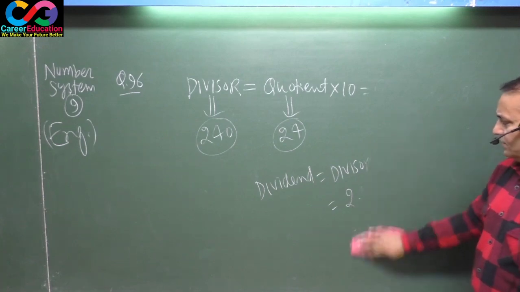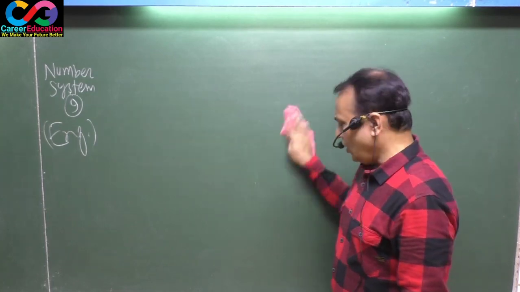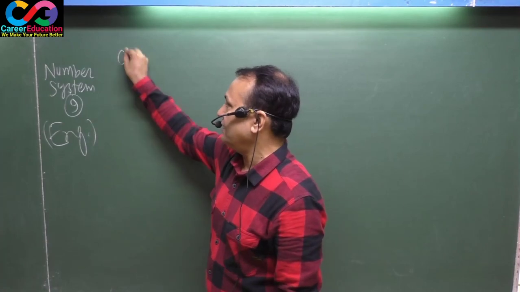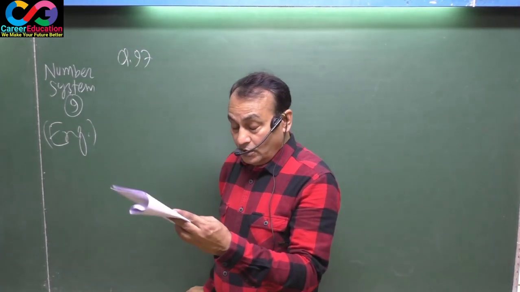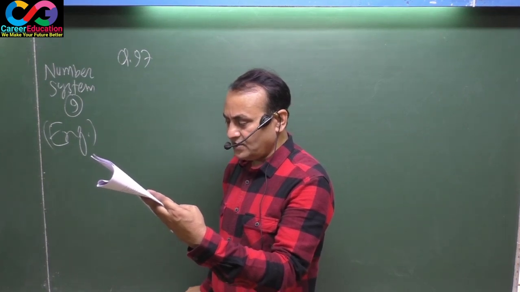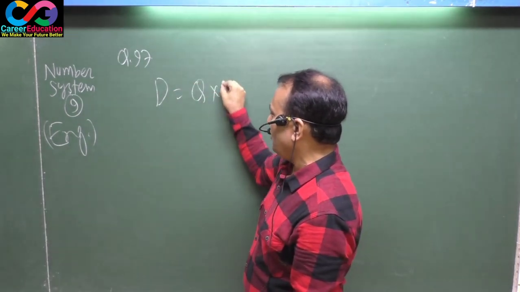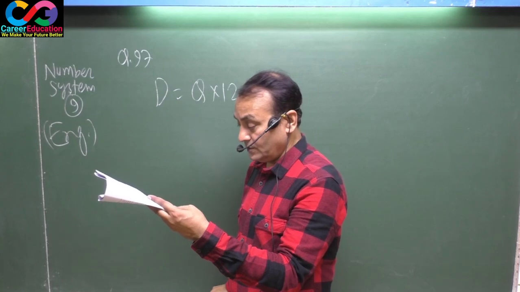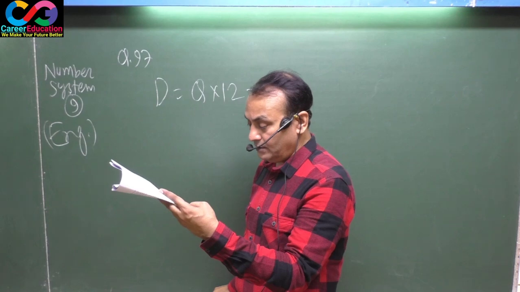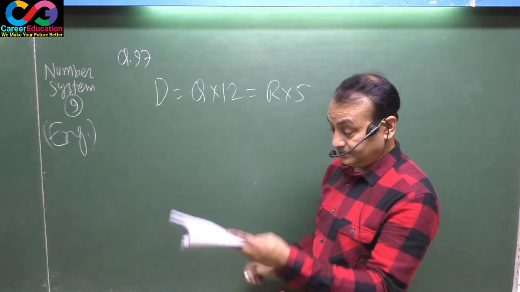Again, the next question is exactly same perhaps. Let me see. Now come to question number 97. What does the question say? In a question of division, divisor is 12 times of quotient. Means divisor is 12 times of quotient, and 5 times of remainder, means remainder into 5.